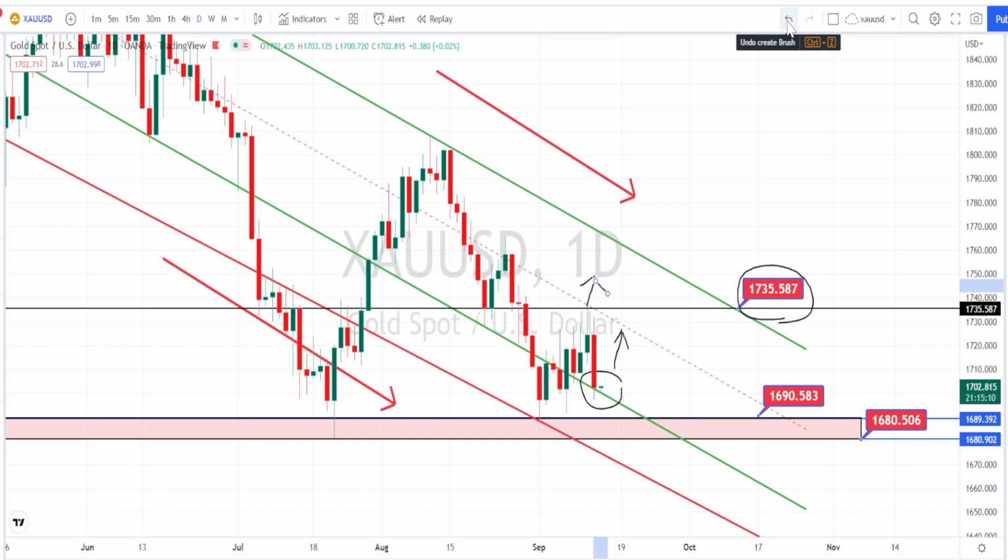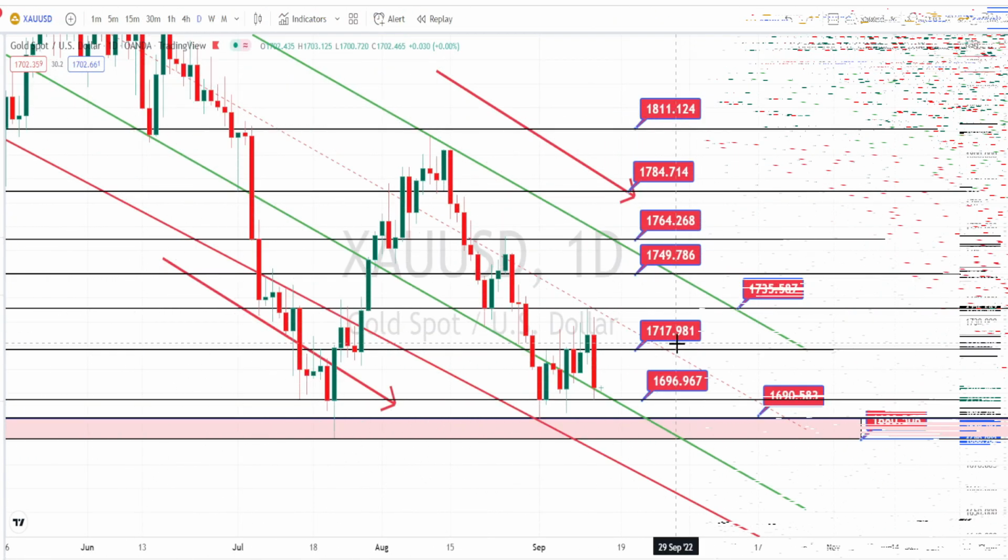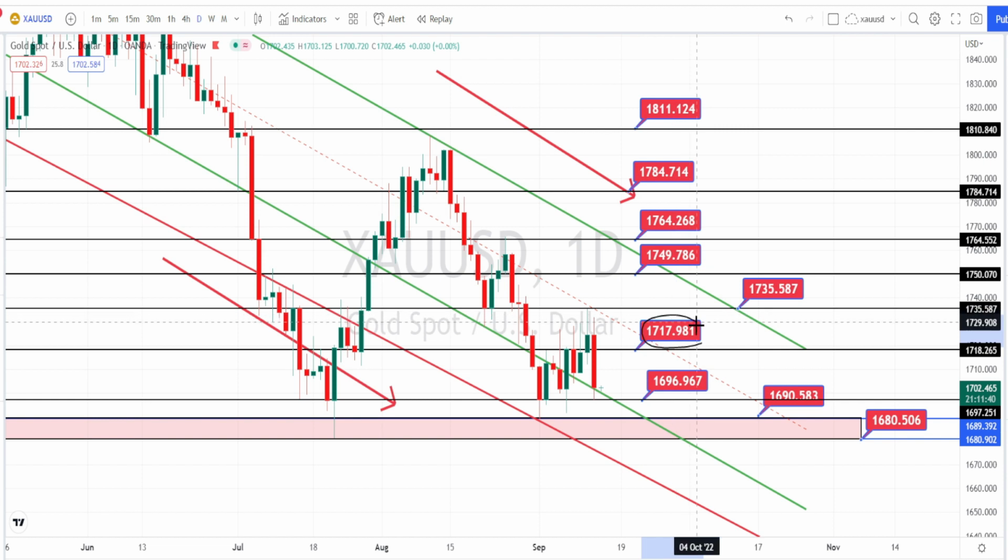Let us mark the support and resistance levels. The values within these red color boxes are the resistance levels and support levels for the current price action in the daily time frame. Currently we are noticing the price action take support on this trend line or support line, and if the price action wants to trend on the bearish side, it has to first break the support level of 1696 in order to continue trending on the bearish side retracement, and the next level of support on the bearish side is going to be around 1690.